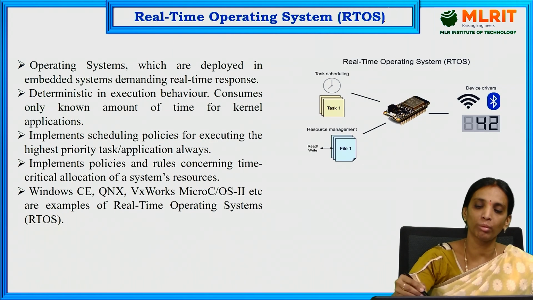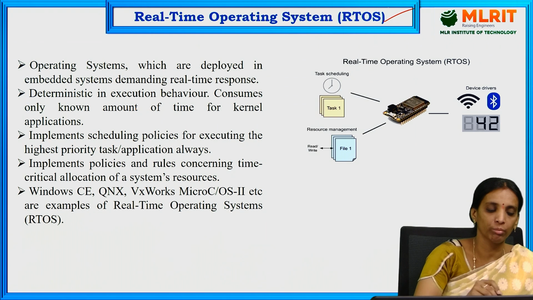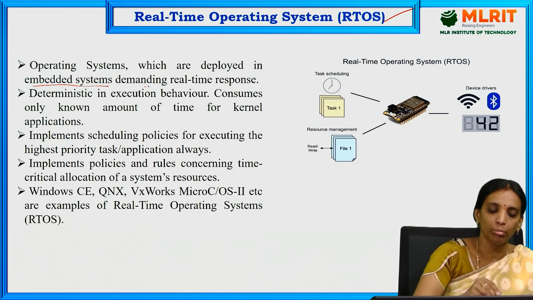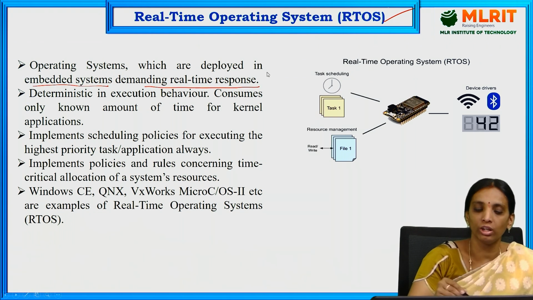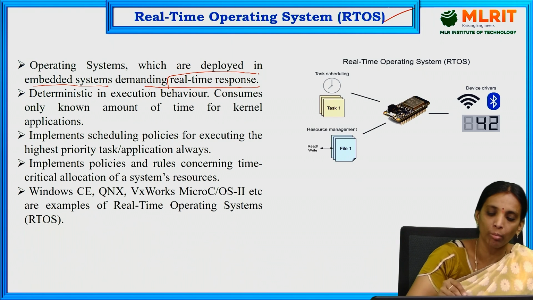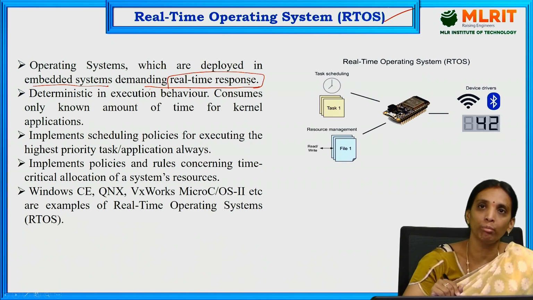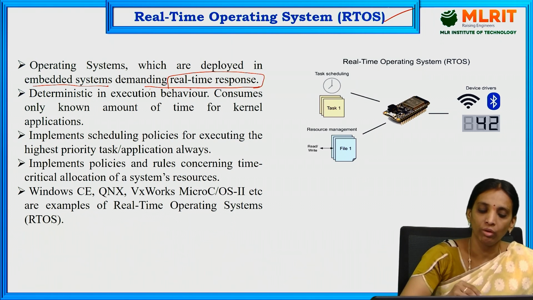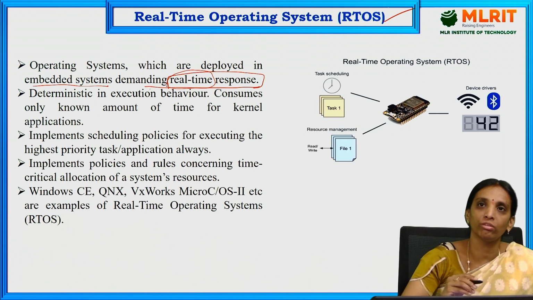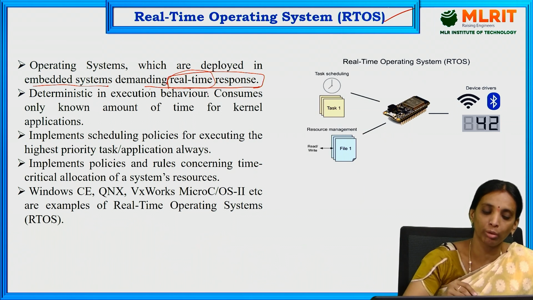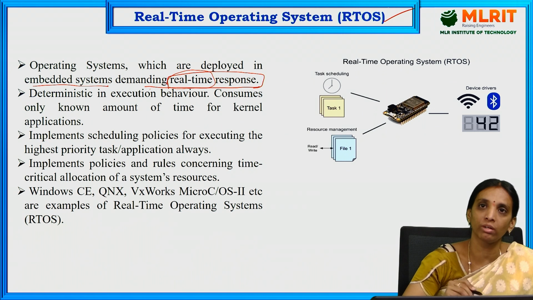Next, the real-time operating system. These are operating systems deployed in embedded systems demanding real-time response. Real-time response means they should operate at the exact time given by the task. In real-time applications, the system is operated for the given time provided by the task.